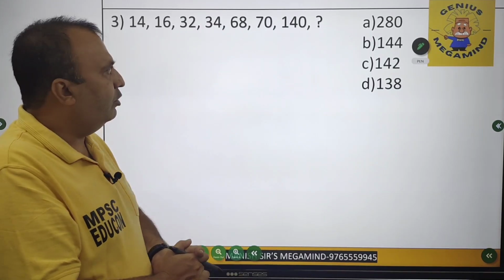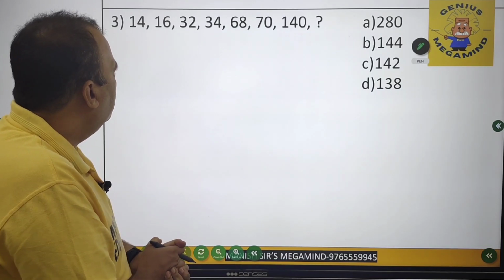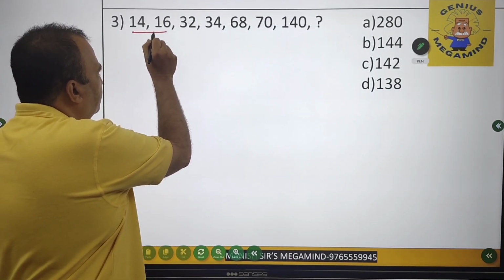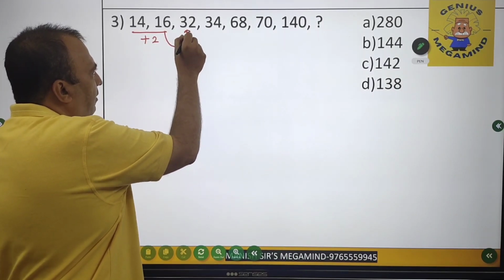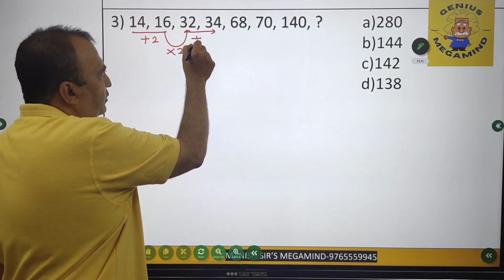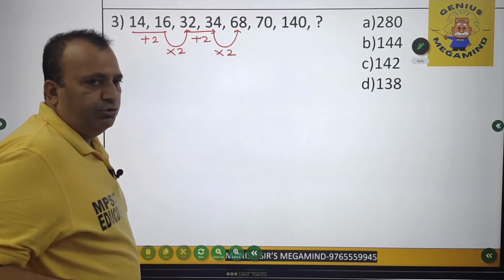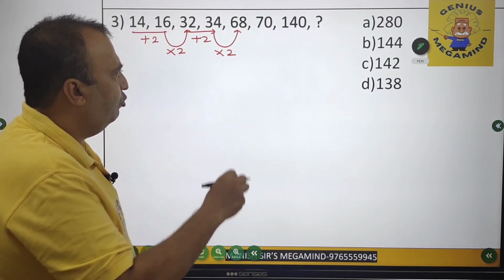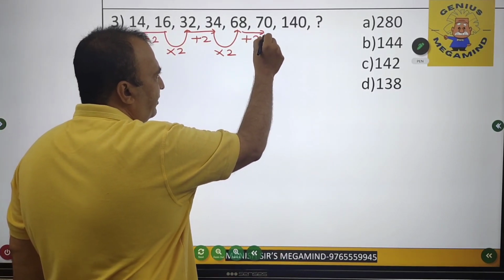is in increasing order, but there's a vast increase in the numbers as such. So looking at the numbers, I can judge that it is the difference of what? 2 over here. Then 16's double, my friends, is what? 32. Again the difference comes out to be plus 2, and again 34 into 2 is what? 68. So here I am using the combination of addition and multiplication over here. So again 68 plus 2 has to be 70.